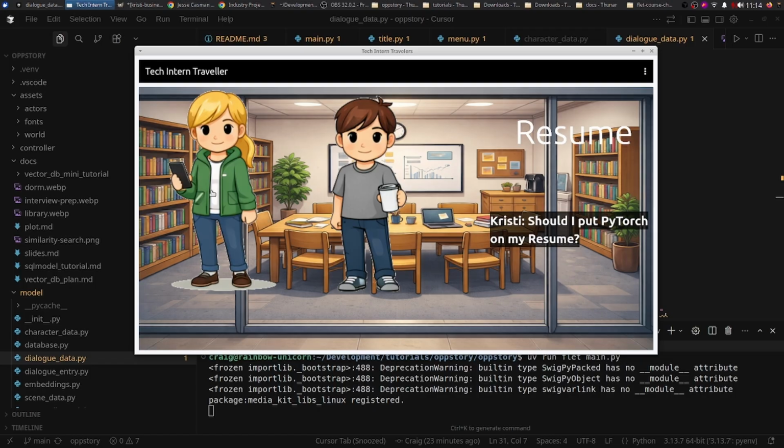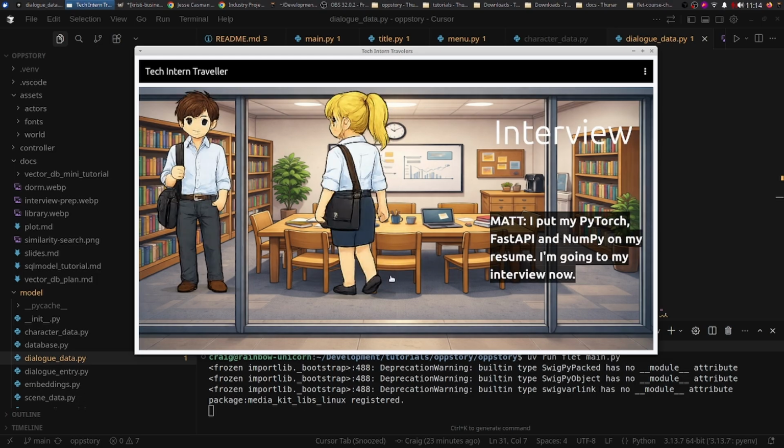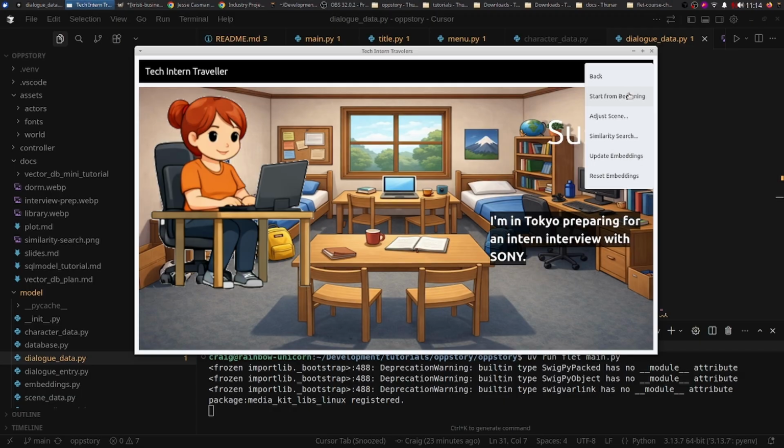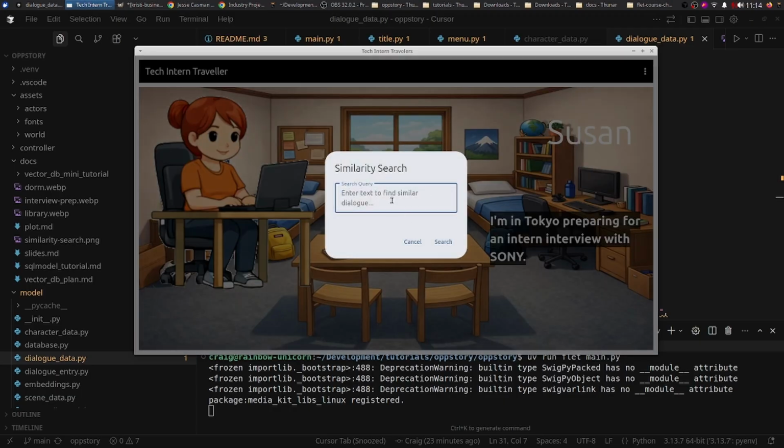We have our characters, Christy and Matt. Christy's deciding whether to put PyTorch on her resume. Matt has scored an interview with Amazon, and he's been pushing his LeetCode after this, but he did score the interview. So let's say that we have a bunch of sentences in there, and we want to search for something.